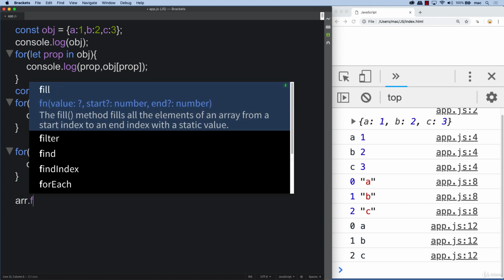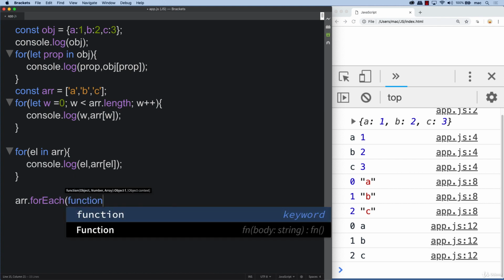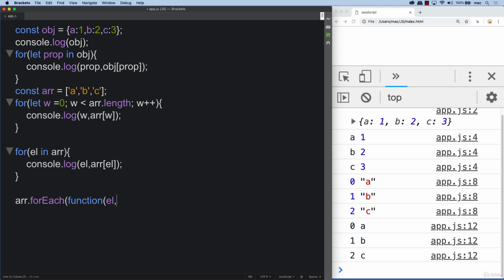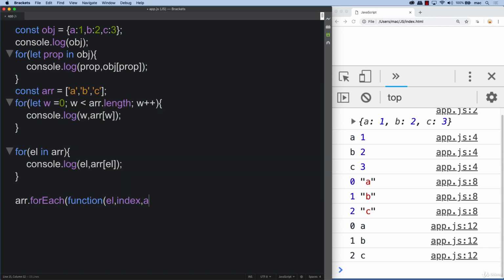And then lastly, there's also the forEach method, which will run through each one of the elements within the array. We can get back the index value if we want, and then we can also get back the entire array. So there are 3 parameters there, and if we only want the first one, we don't need the index value. Depending on what we're using the code for, we can leave the other ones out. So those ones are optional.